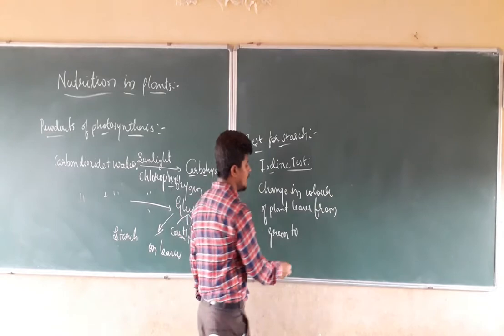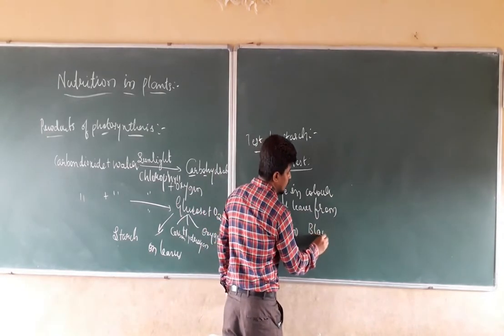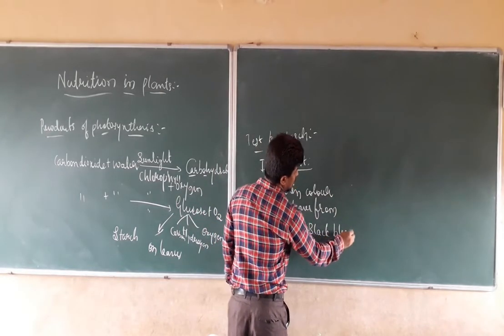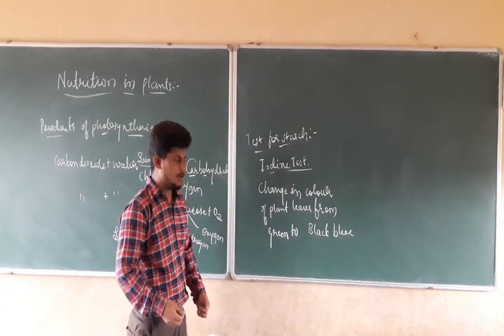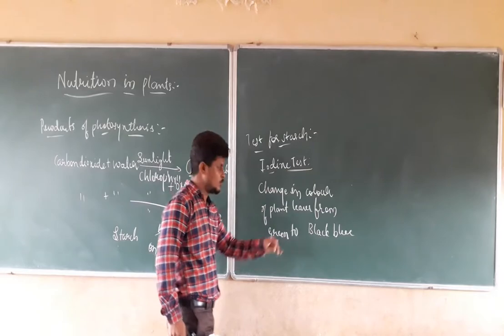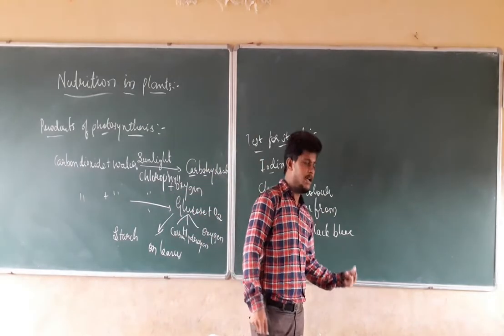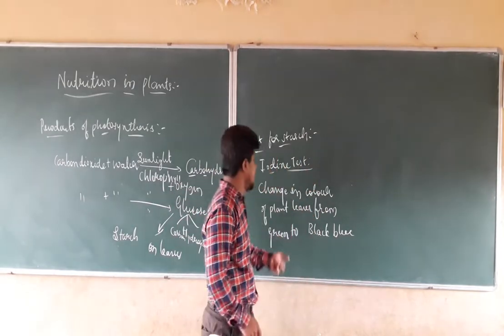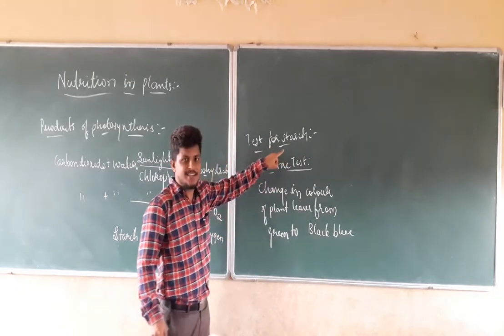From green to black leaf. The color of the plant leaf is green. When we add the iodine solution, it changes into a black-blue color. If there is a black-blue color change, we can say that starch is present in that leaf.